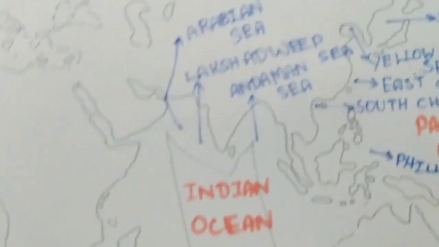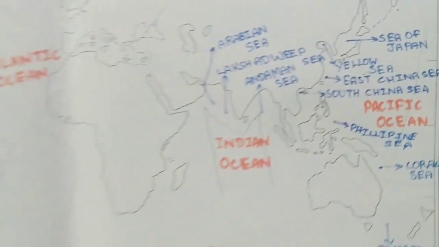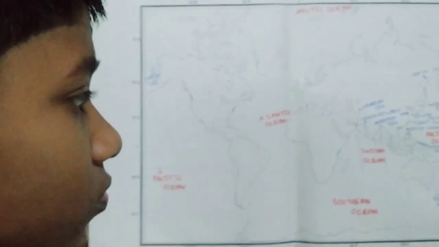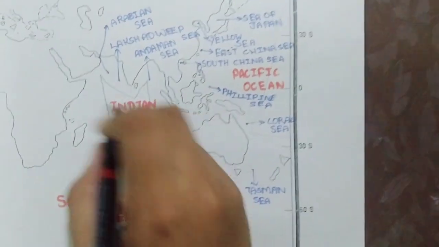Why is the Arabian Sea known as the Arabian Sea? Because it is located near the Arabian Peninsula. Next, we have the Red Sea here. Mark it right here. It's the Red Sea.